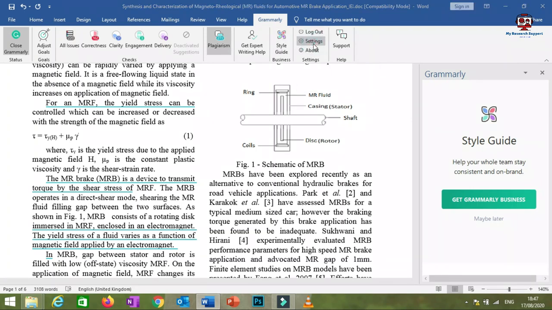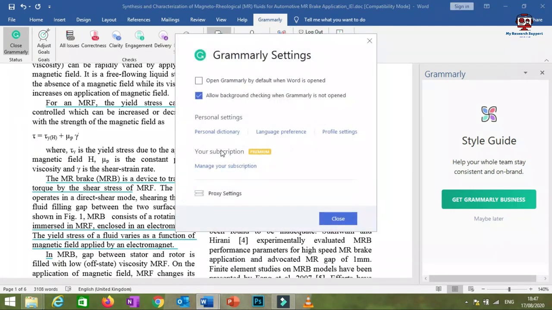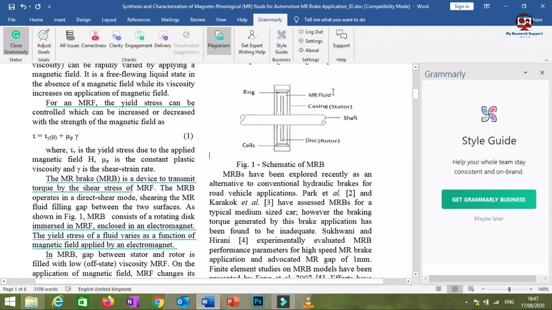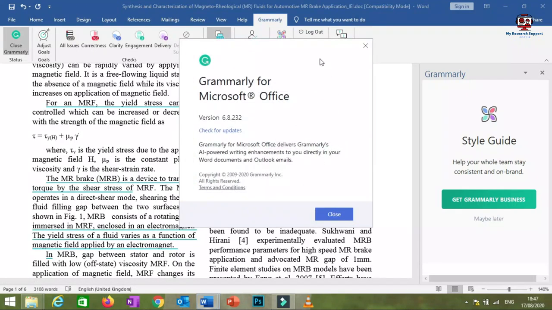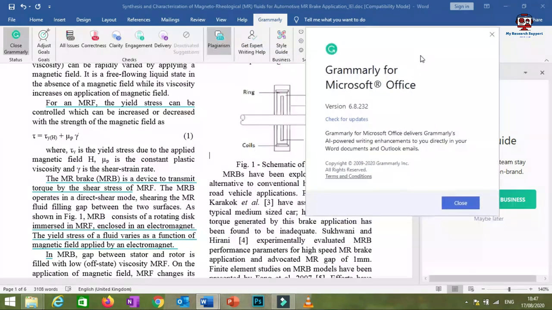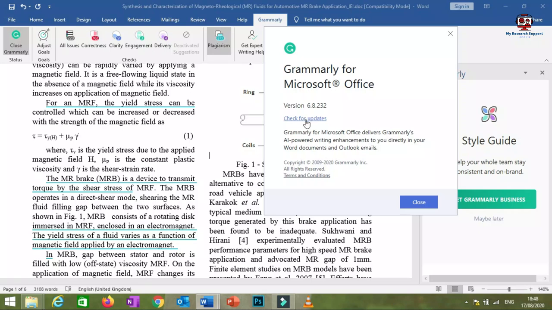Settings, if you need any changes in these Grammarly tabs, you can change your settings, but we need not go for this also. And in the about section, this indicates what this software is. This is Grammarly for Microsoft Office, and this is the version. We can check for updates also if a new update is there.